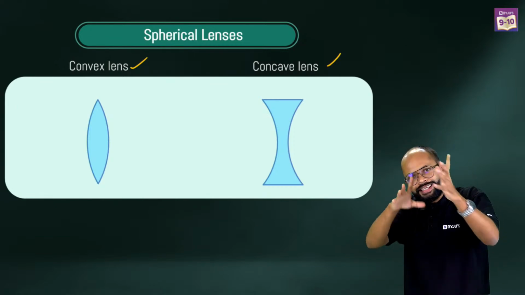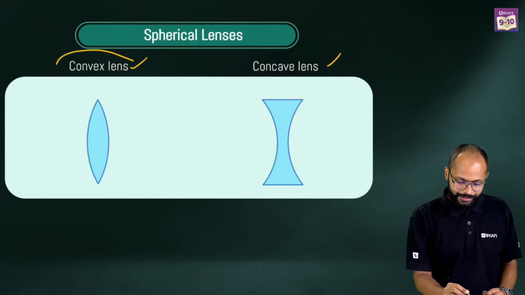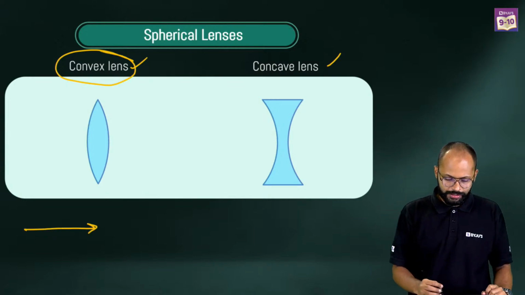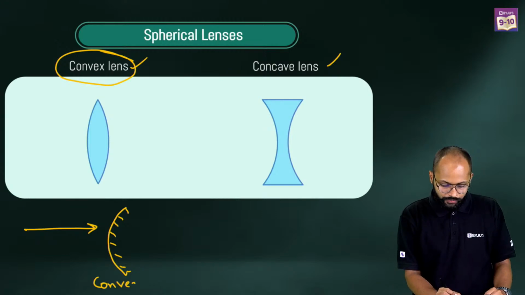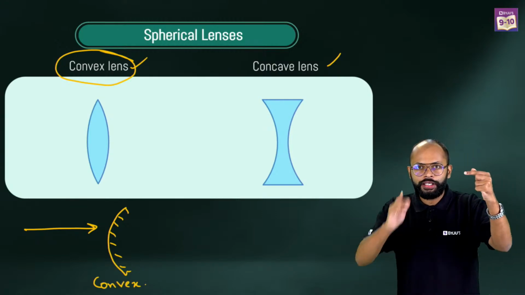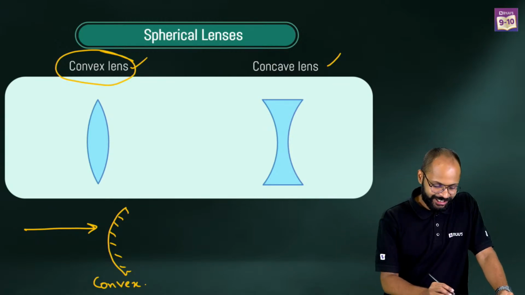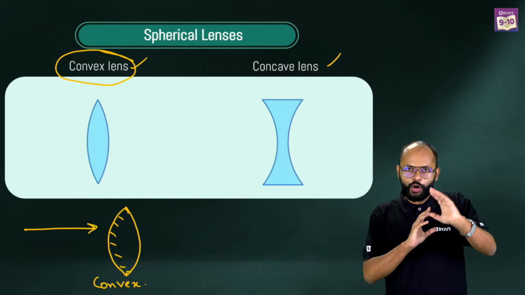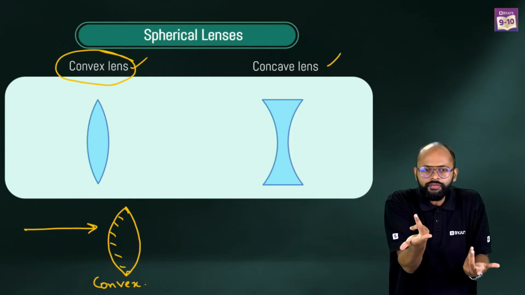So you know what? The same analogy will work here also. Sir, how? Let me tell you. If you look at a convex lens, when light ray is coming like this, if mirror was like this, we call it a convex mirror. Light ray is falling on the bulged part. It was a convex mirror. Now what is a convex lens? If you have something like this. Got it? So that's why convex mirror was bulged outwards, and same is a convex lens also, right?